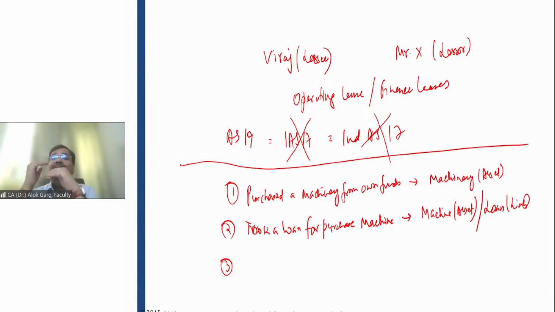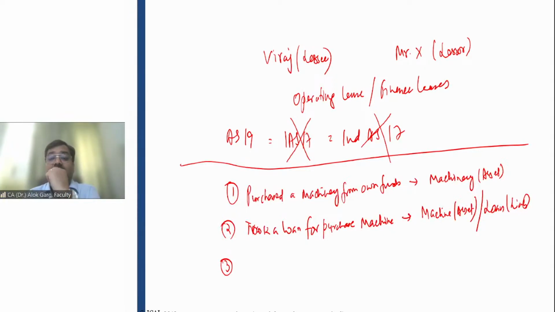So what is a lease? Lease is another form of financing, and in the US, lease is an important source of financing, right? When you go to the US, you will get everything on a lease basis. You will get a car, you will get even a two-wheeler, and a house is a very common thing. So it's on lease everywhere, right? You will get a refrigerator, TV, microwave oven, sofa, bed, whatever you want to have, you can get it on a lease basis, right? So lease is again another form of financing.